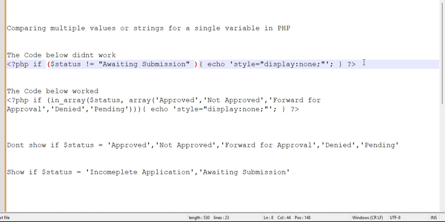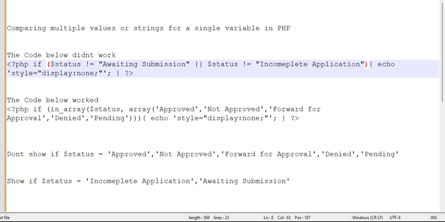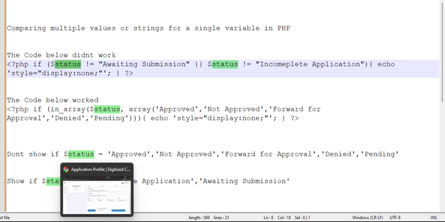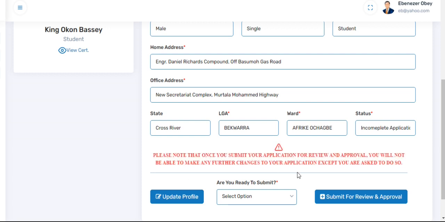For purpose of time, I may not go into all the details, but I needed to expand the code such that if any of these conditions are met, let the div be hidden, which is to say, if the status is not equal to awaiting submission, or if status is not equal to incomplete application, let the div be hidden. Right? Now let me just show us the div here. This is actually the div here.